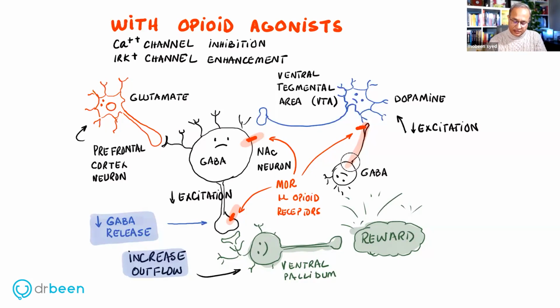Now, this is my conjecture, I could be incorrect. What happens is that as the opioid is introduced in this system, imagine that there are two kinds of neurons. One kind are the neurons that produce dopamine, and the other are the ones that were producing GABA. Opioids acting on GABA will cause suppression of GABA. On the other hand, the other neurons that were producing dopamine become more active, which would then cause this ventral pallidum to be active, and the feeling of reward would occur. So this is the underlying mechanism for reinforcement.